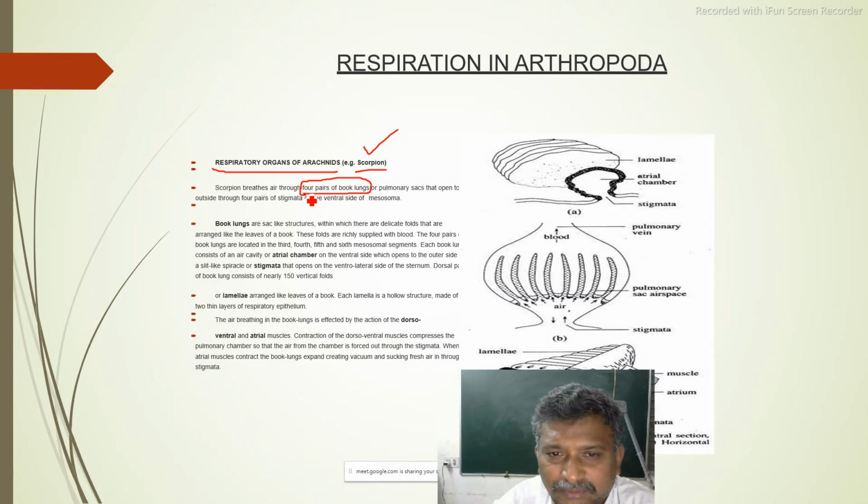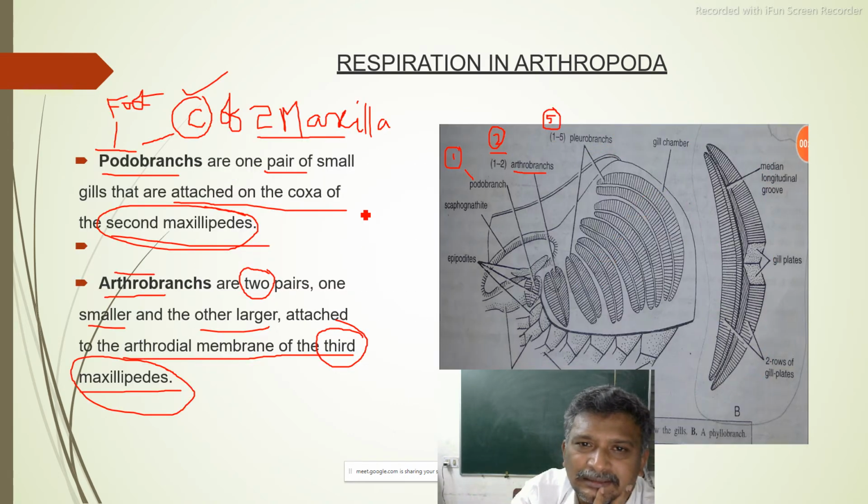4 pairs of book lungs are present in the scorpion. But in the case of prawn, book gills are there. See this? This is called a book gill. All these gills simply look like the pages present in a book. So book gills are present in it.